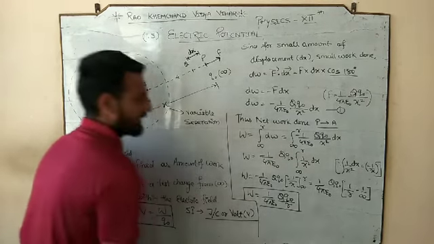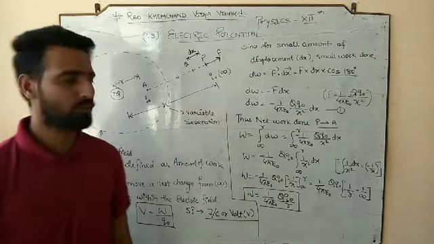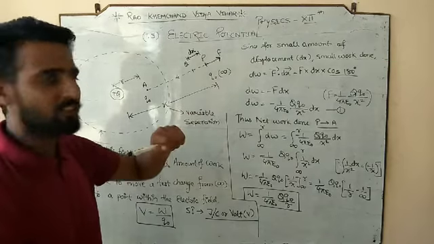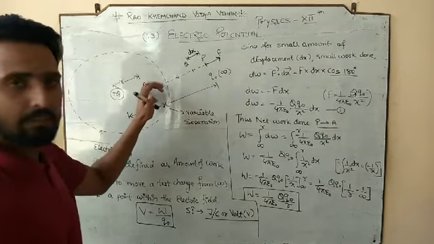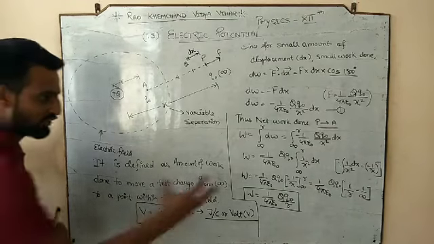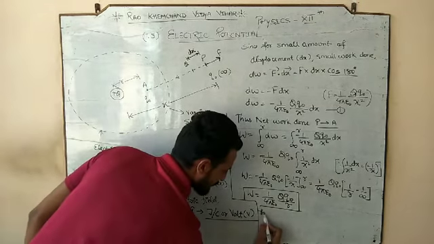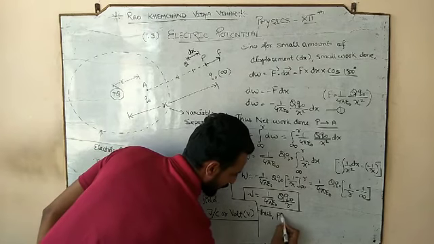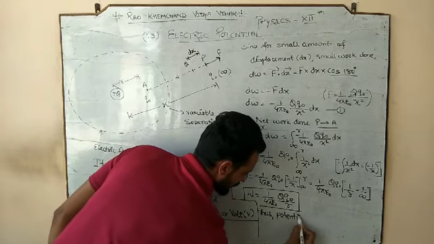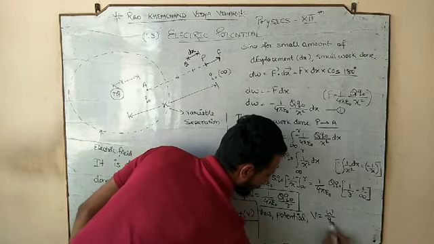So this is the net amount of work that we have to do to move our test charge from P to A, means from infinity to a point within the electric field. So this is the amount of work that we have to do. So thus, what is your potential? The potential would be work done per unit test charge.